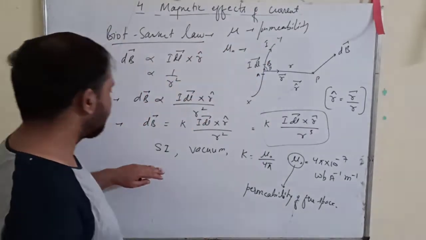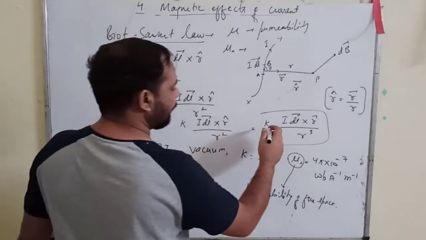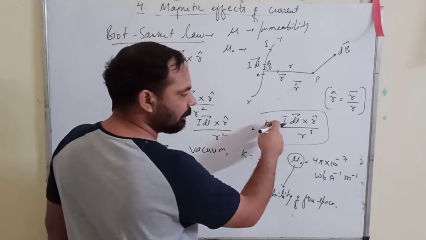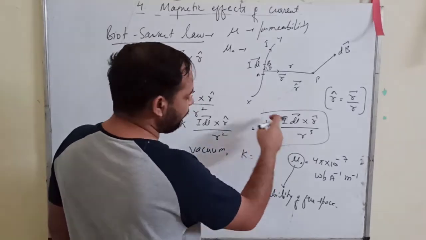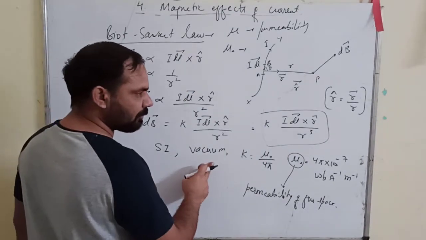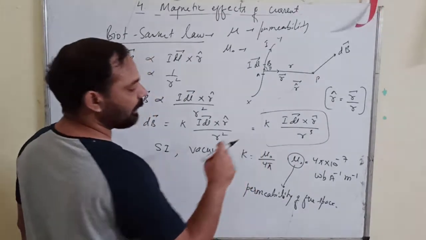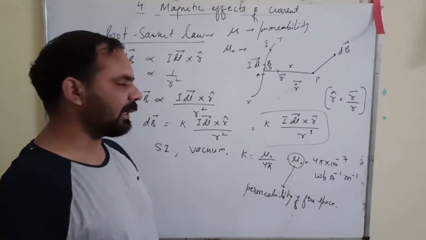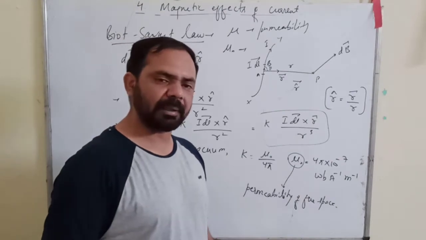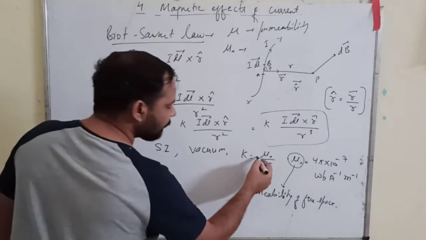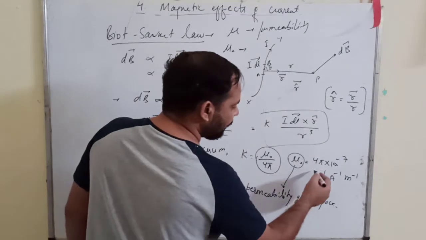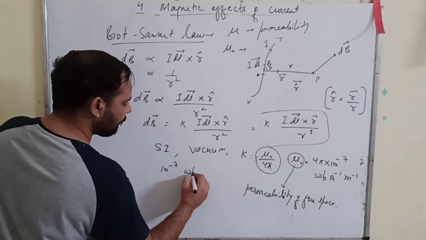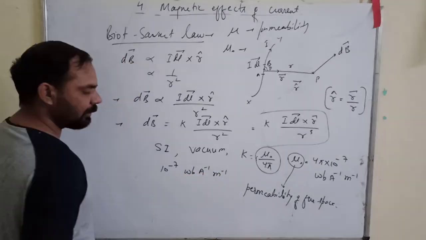Actually it should be mu upon 4 pi, where mu is the permeability of the medium. But if you have used the SI system and your medium is vacuum, then that mu will become mu naught. We have a fixed value of 4 pi into 10 raised power minus 7 Weber per ampere per meter, and therefore the 4 pi will cancel. You have 10 raised power minus 7 Weber per ampere per meter.